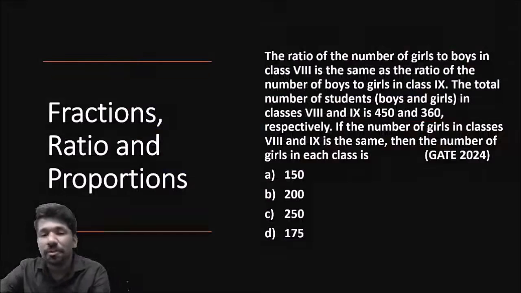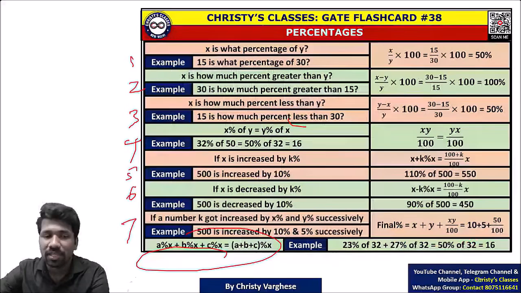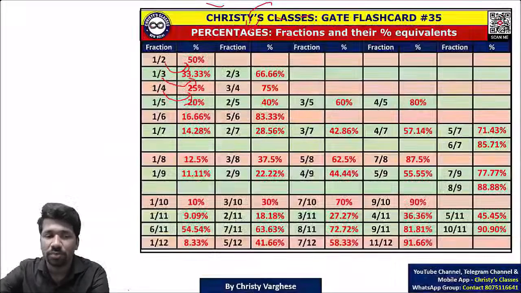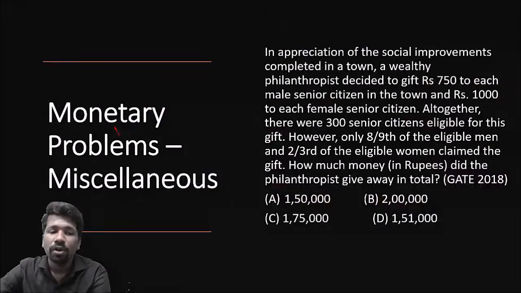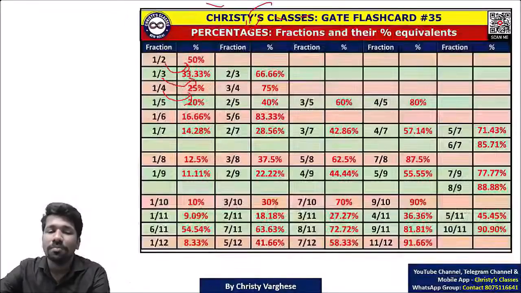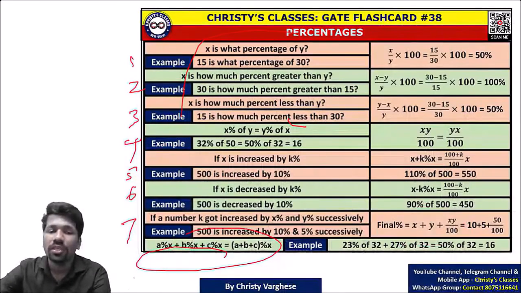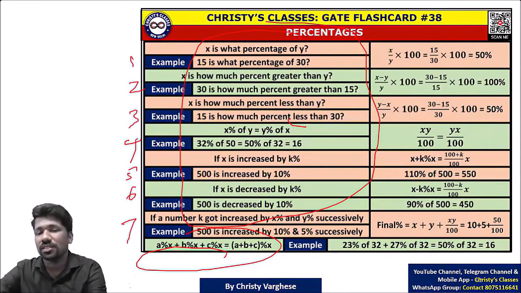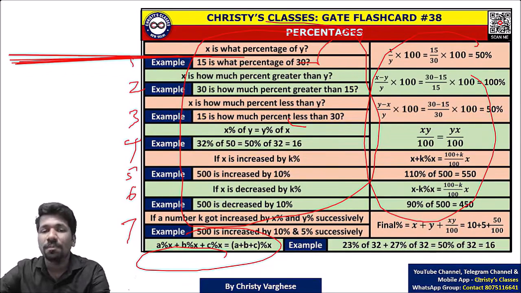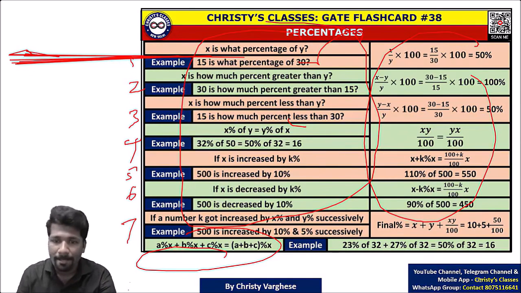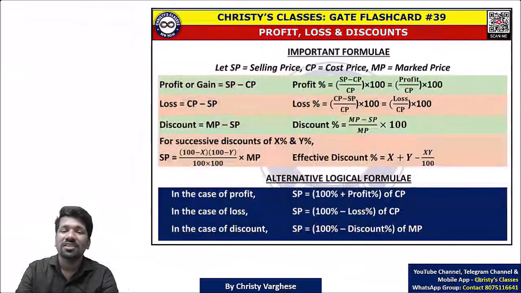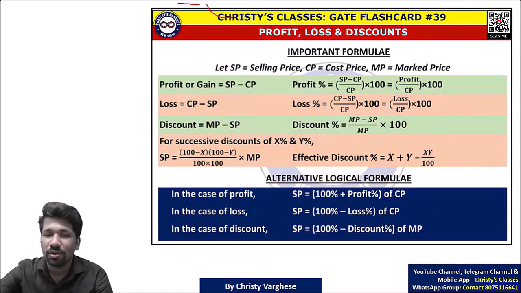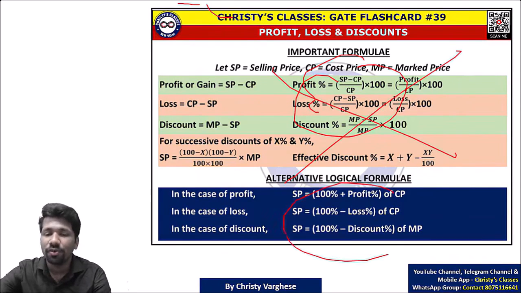ये 7 types पता है तो not only this chapter percentage and fraction, next chapter fractions, ratio and proportion, next chapter profit loss, discount and interest, monetary problems, all these chapters will become easy if you know this categorization of percentage. ये formula नहीं, ये logic पता है तो बहुत ही simple होगा. Yeah, in school you have by hearted a lot about what is profit percentage formula, loss percentage formula, discount percent. ये सब irrelevant है if you know the logic behind.